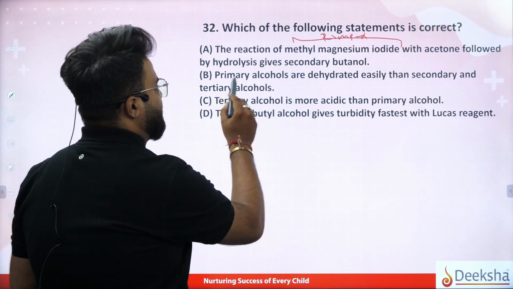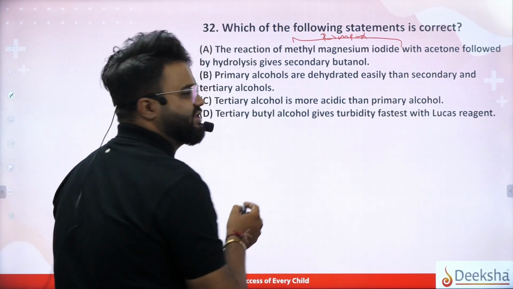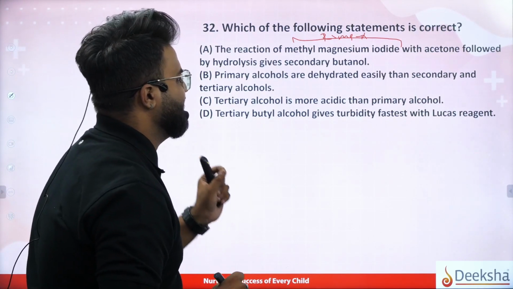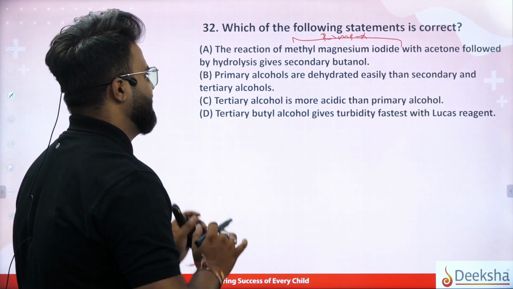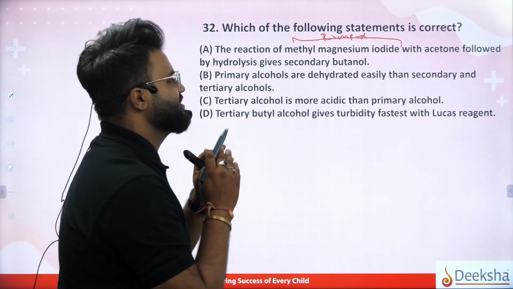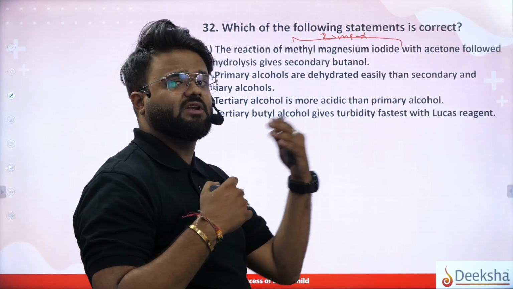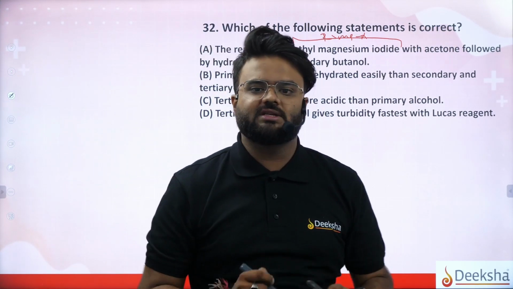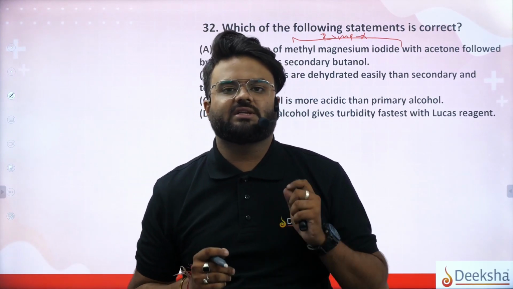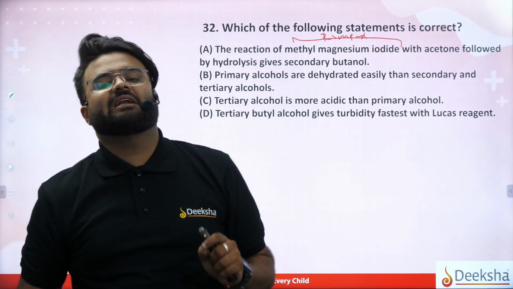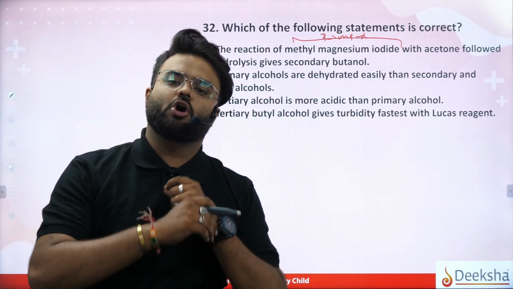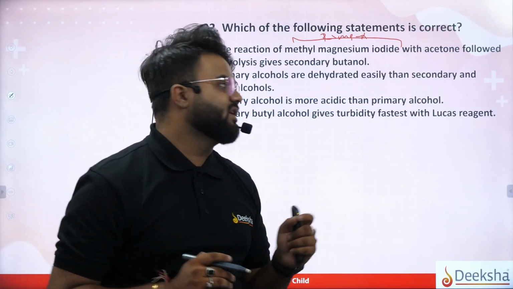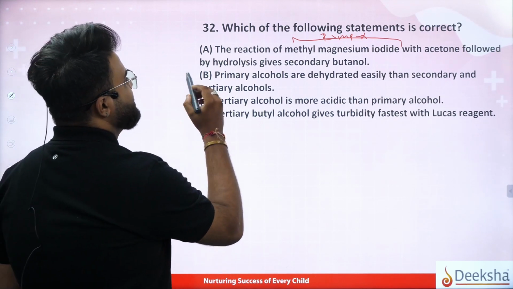So let us see. Primary alcohol dehydrated easily than secondary and tertiary alcohol? No. Tertiary alcohol is more acidic than primary alcohol? No, because it does not dissociate. Tertiary butyl alcohol gives turbidity fastest with Lucas reagent? We know that Lucas reagent is nothing but concentrated HCl plus anhydrous zinc chloride. So tertiary butyl alcohols are more reactive towards the Lucas reagent.